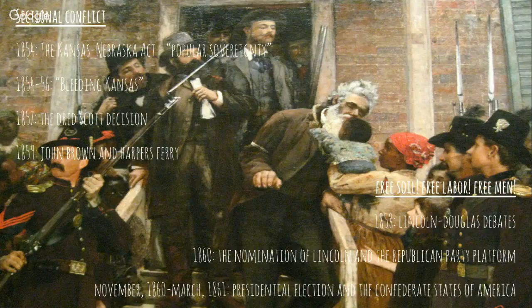Yeah. And also, one of the things that upsets Northerners is the Compromise of 1850. They get California as a free state, but in order to appease the South, a very robust fugitive slave law is passed, which basically compels every Northerner to detain runaway slaves, right? Where you have federal agents, right?